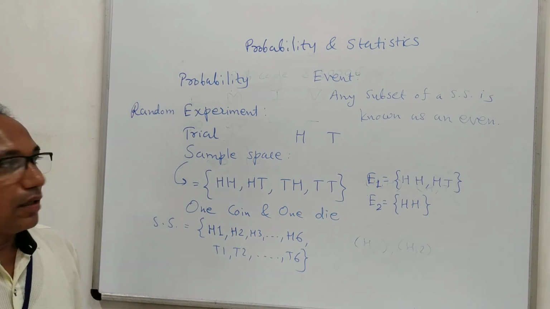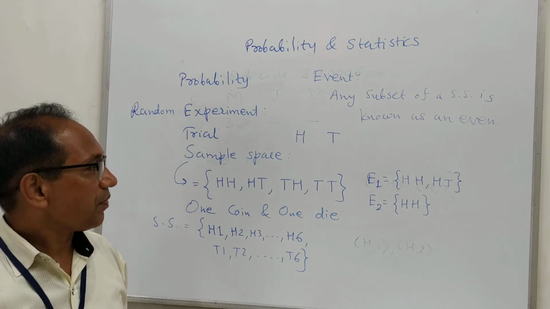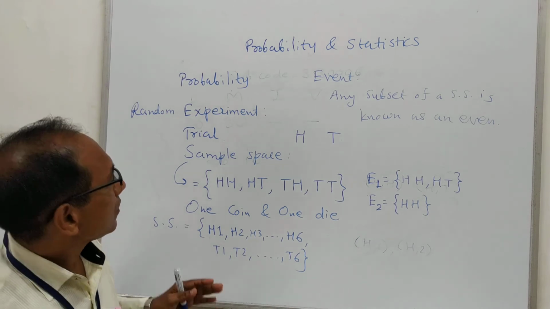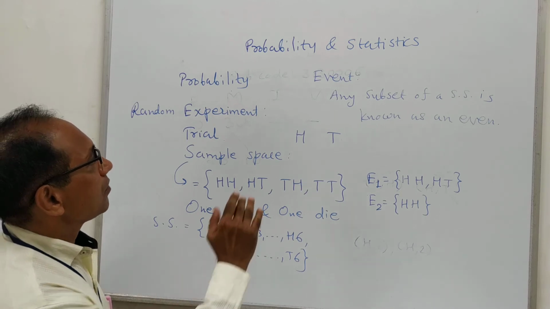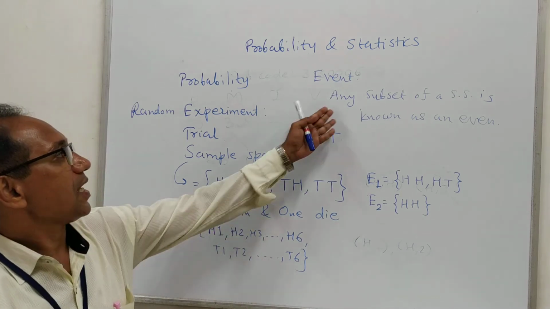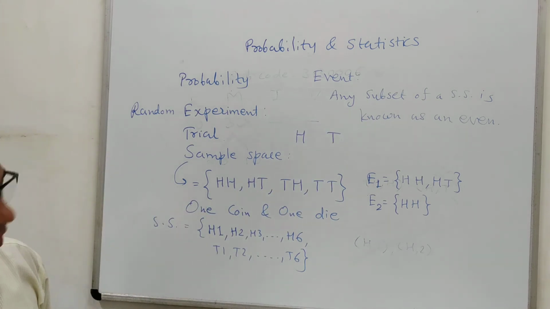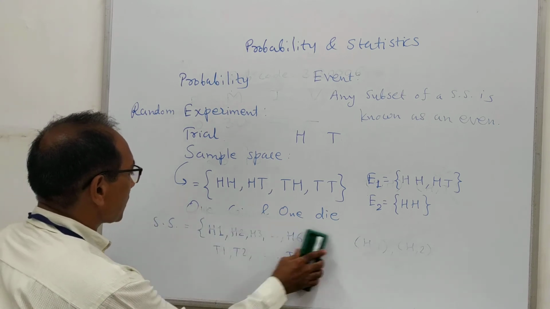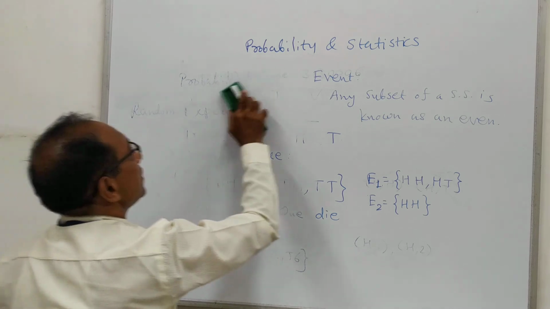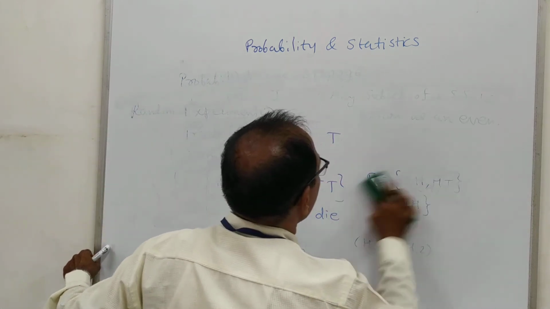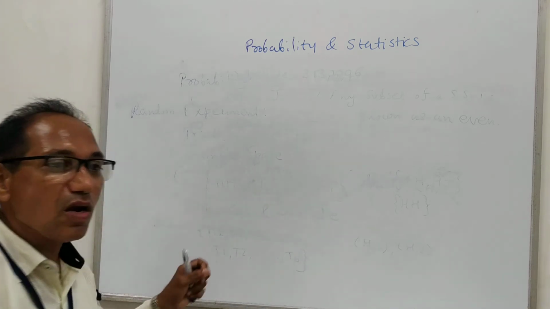So these events E1 and E2, whatever I have explained, are in verbal form, that means in words form, and the definition which I have given, any subset of the sample space, is in mathematical form. Okay, so I think you must have understood what an event is. Event is nothing but a subset of the sample space. Sample space is nothing but the collection of all outcomes.